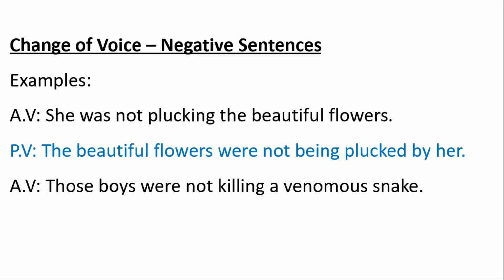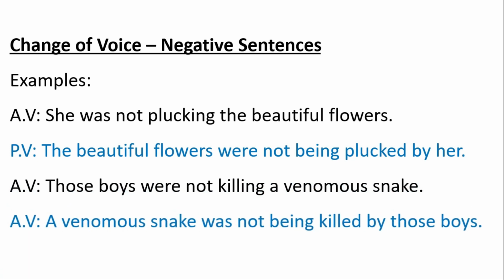So this active voice will be changed in passive voice as a venomous snake was. So snake is a singular subject. We will use was, not for showing negation, being killed by those boys.